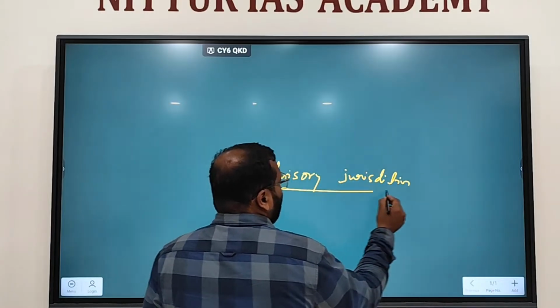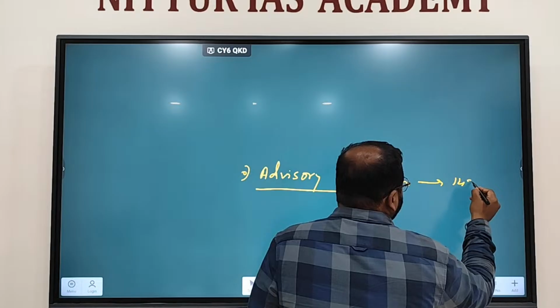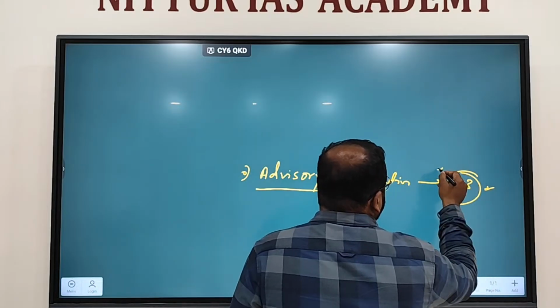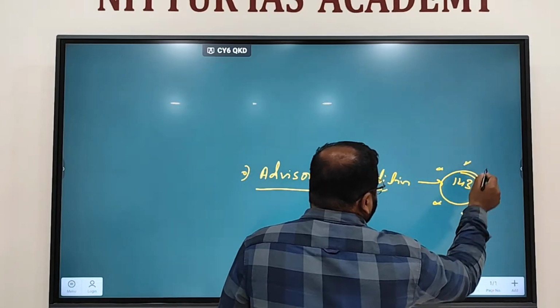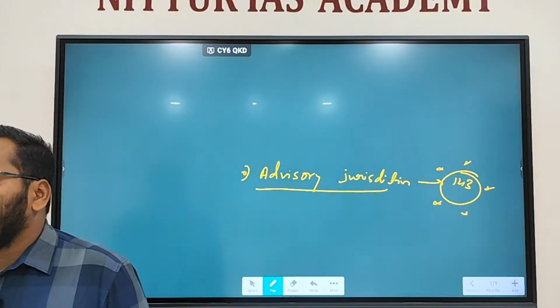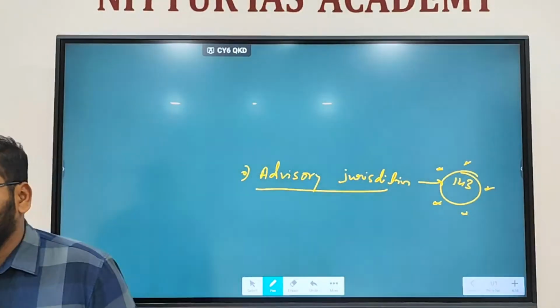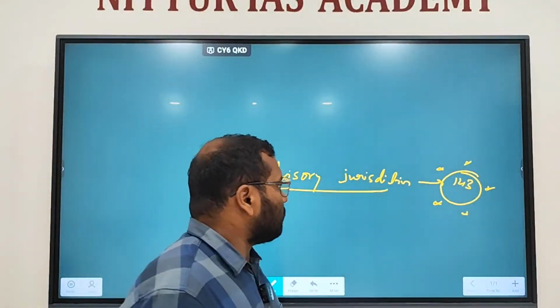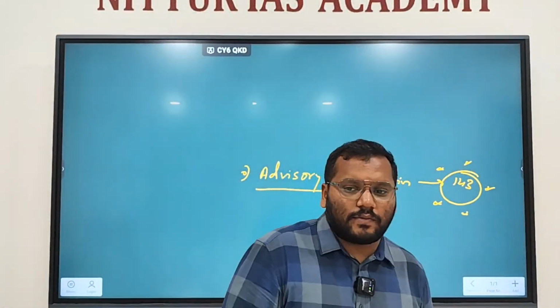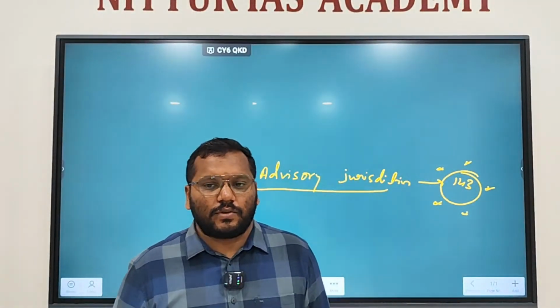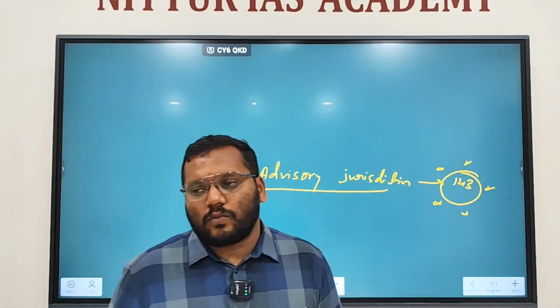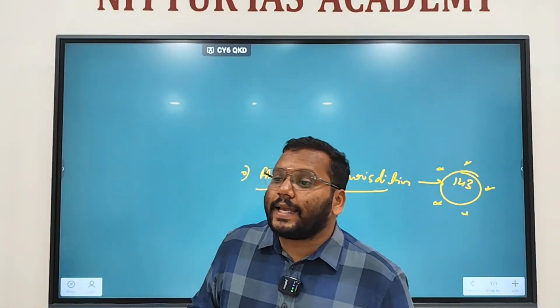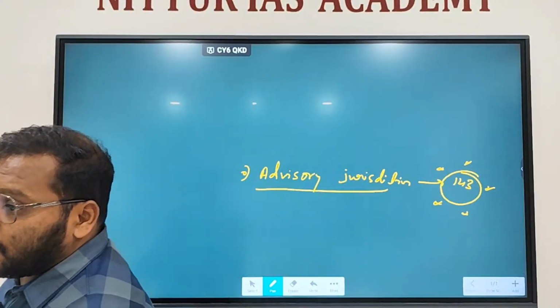Under Article 143. Don't forget this article, important. Advisory jurisdiction under Article 143. Okay. Here, I'll dictate it. Just first try to understand. Under Article 143, the President can seek the advice of the Supreme Court.